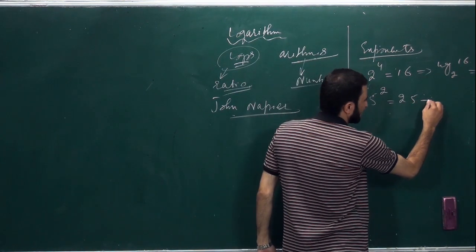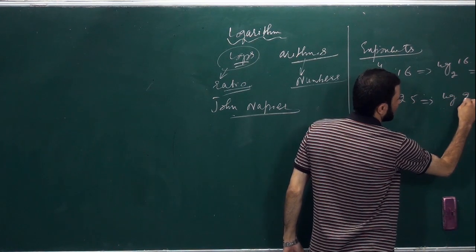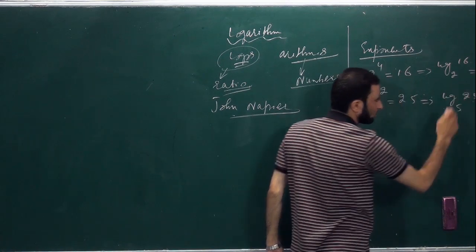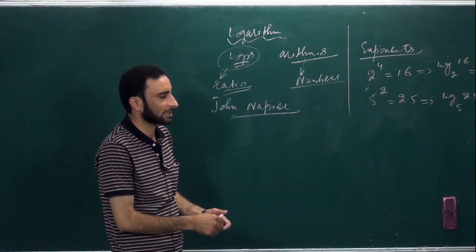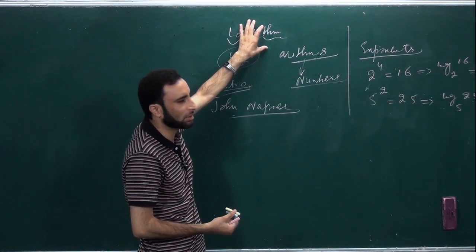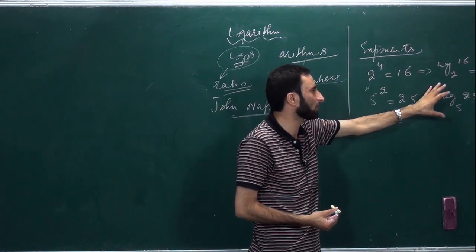Similarly, we can write here log of 25 to the base 5 is equal to 2. Is it clear? This log here is simply the abbreviation of logarithm. It is a short notation of logarithm.